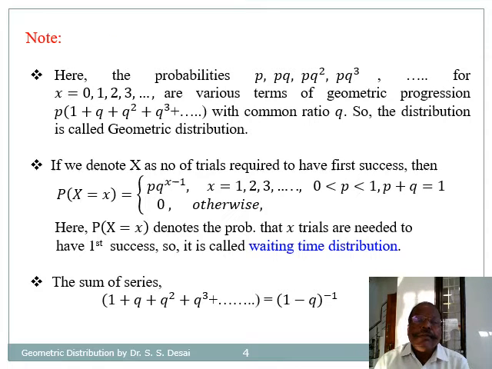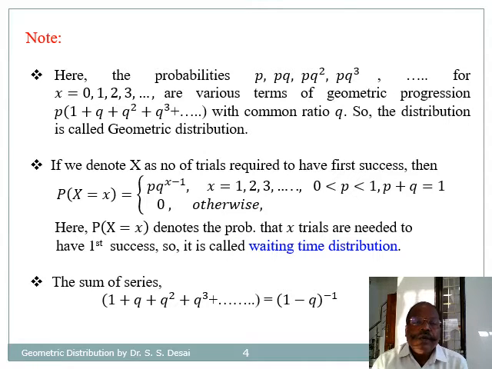Here the probabilities for x is equal to 0, 1, 2, 3 etc. are p, p into q, p into q square, p into q cube etc. These probabilities for various values of x are the terms of the geometric progression p into 1 plus q plus q square plus q cube plus so on. So the distribution is called geometric distribution.